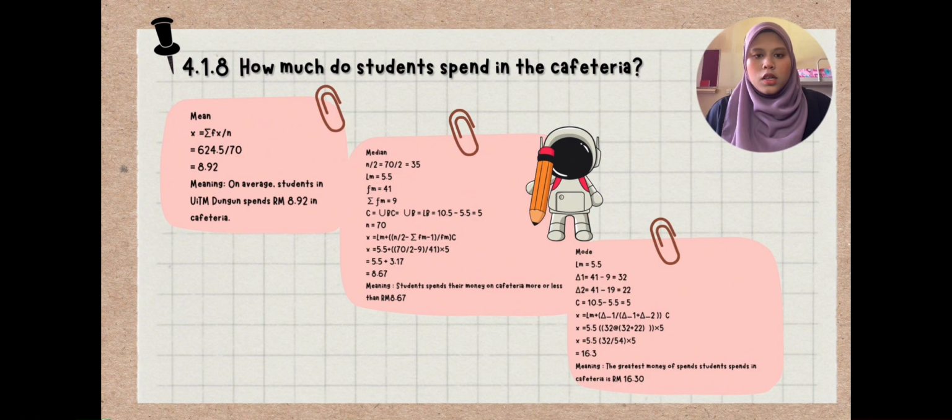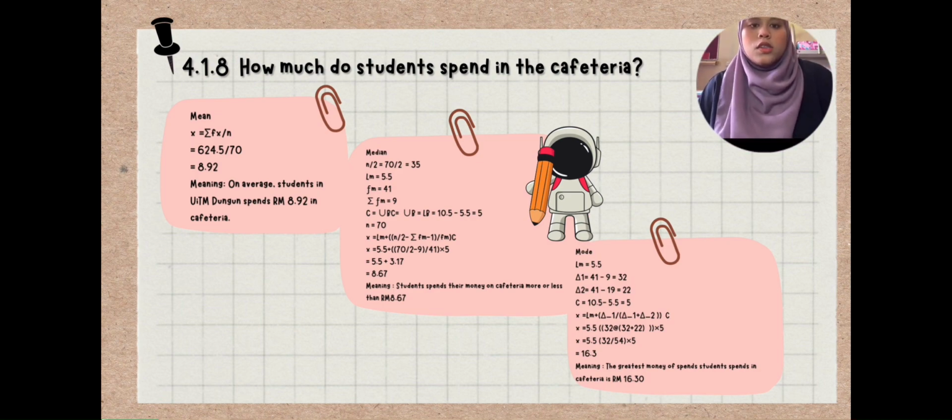Next, for the median, the answer that I get is 8.67. This means students spend their money more or less than Rm 8.67 cent. Lastly, for the mode, the answer is 16.3, so that means the greatest money of students spent in cafeteria is Rm 16 ringgit 30 cent.